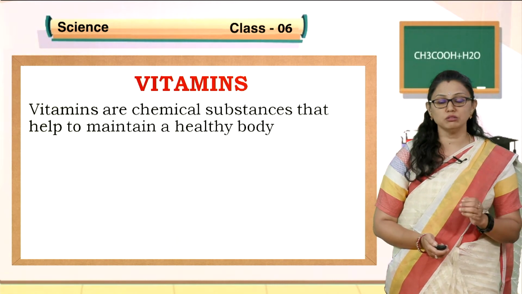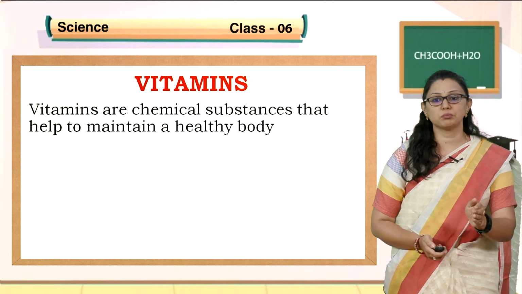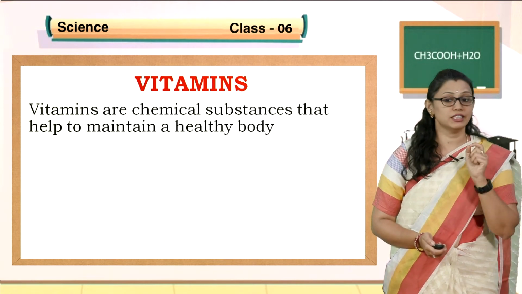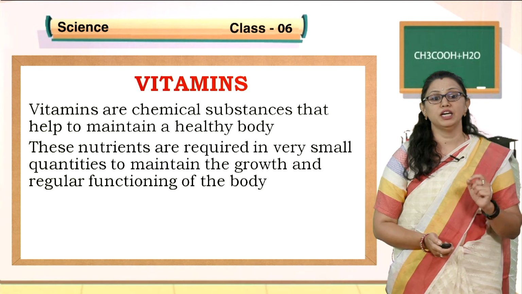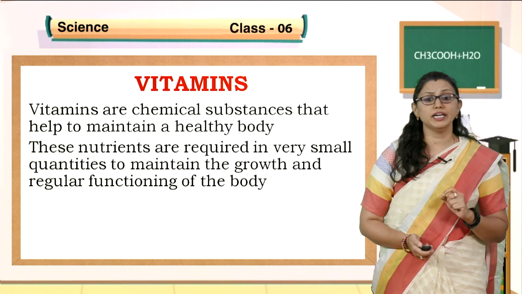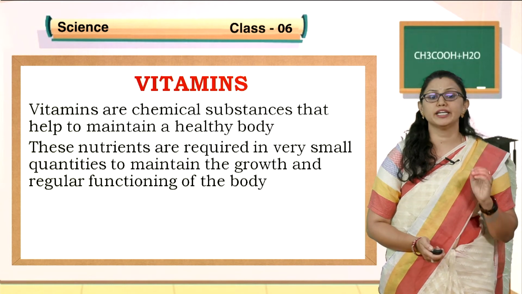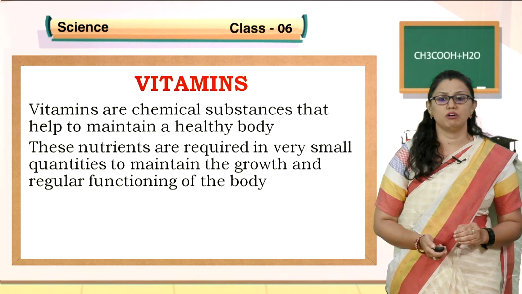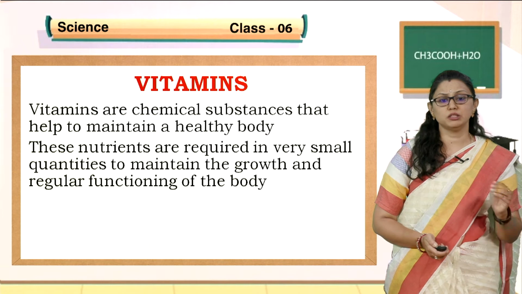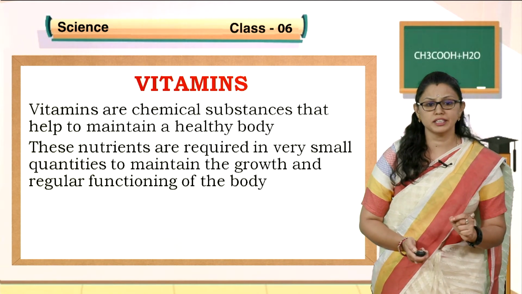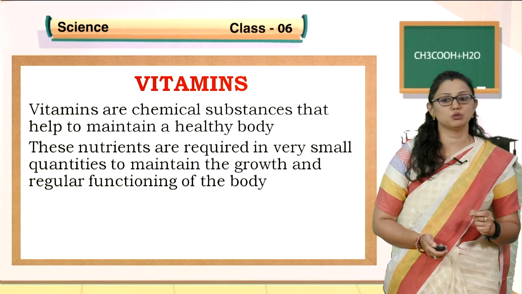When you compare with carbohydrates and proteins, we need a very small amount, but it is required by our body. These nutrients are required in very small quantities to maintain the growth and regular functioning of the body. Vitamins may be required in small quantities, but they are essential to our body.